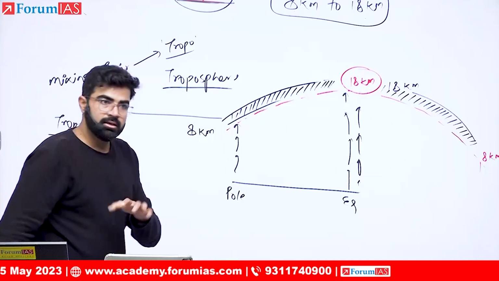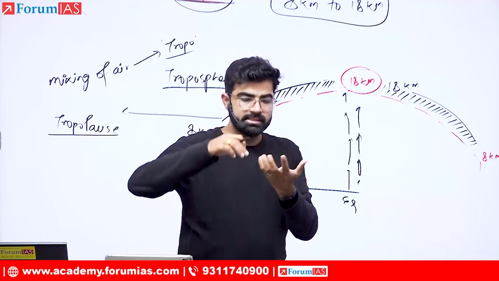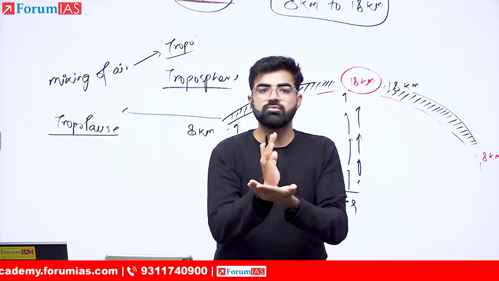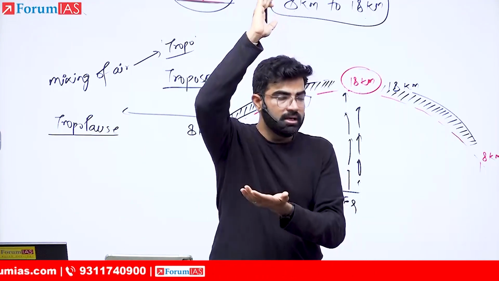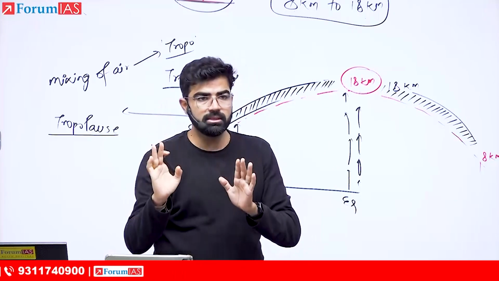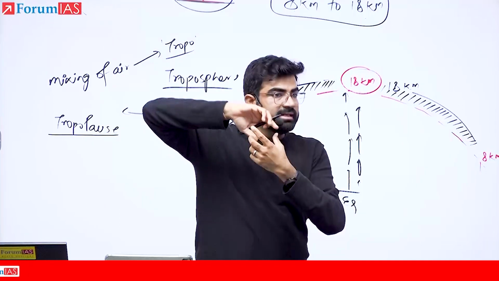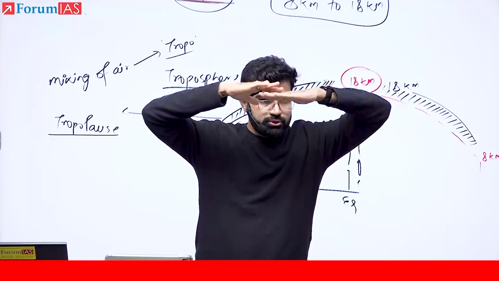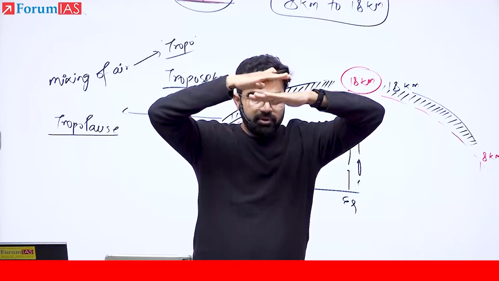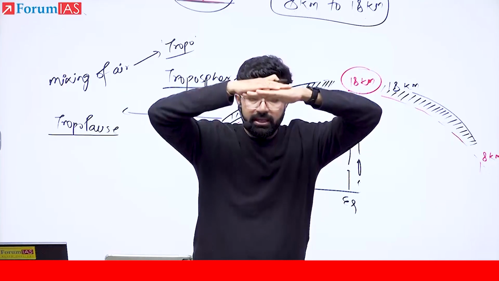Everybody getting it now? Over the equator, the vertical upliftment can be up to 18 kilometers. After 18 kilometers, there is a kind of lid mechanism which pushes this vertical upliftment of air back down, and that is the region.